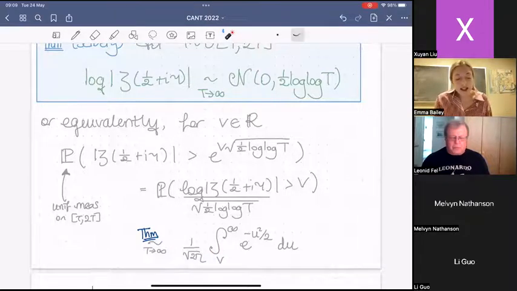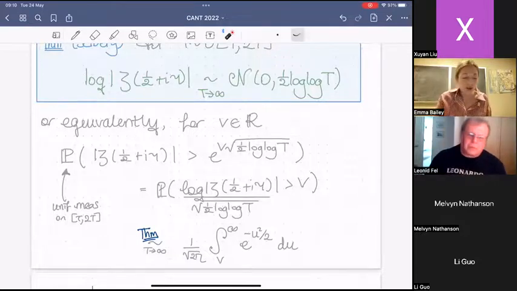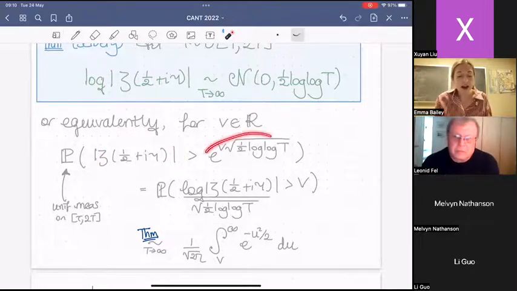So you can see that this is saying something about typical values of zeta, or values of the real part of the log of zeta, lying around square root log T. This is telling us how the log of zeta behaves on the scale of square root log T. Or equivalently, how the Riemann zeta function itself is behaving on the scale e to the square root log T.